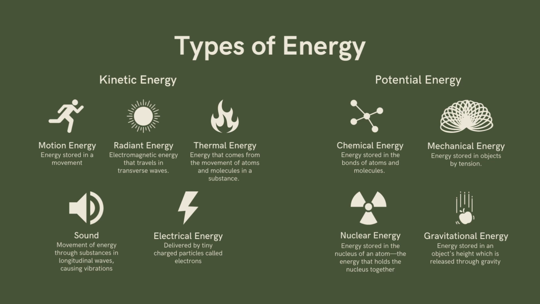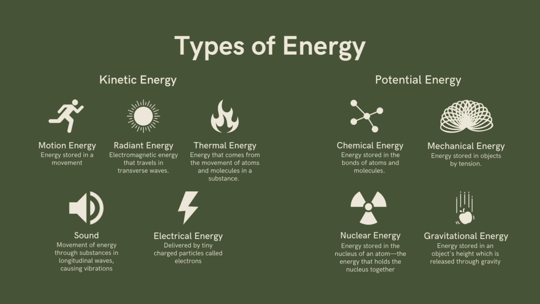So for us to have an overview of the types of energy, we have two main divisions. We have kinetic energy and potential energy. As we have previously defined, kinetic energy is associated with movement and potential energy is associated with rest.